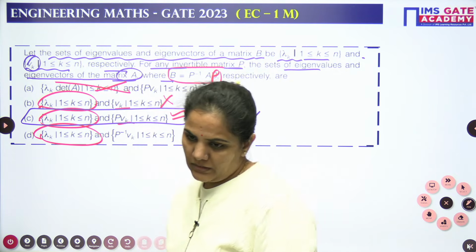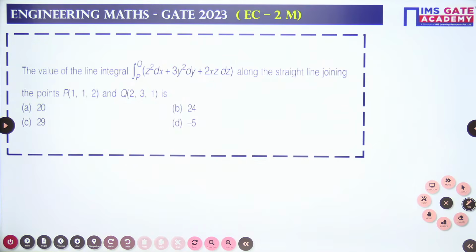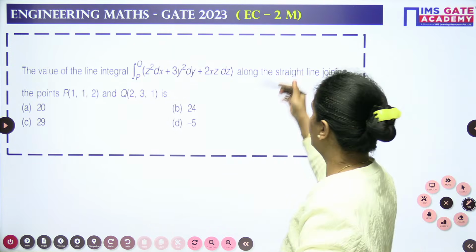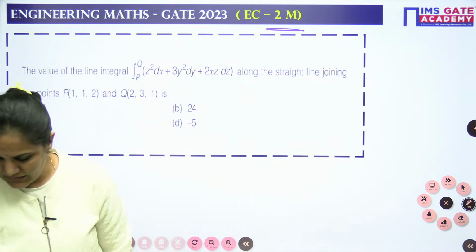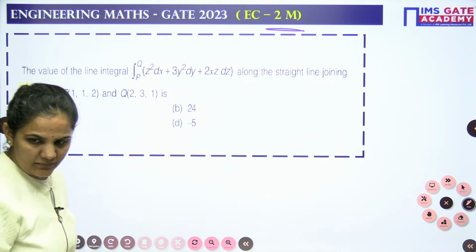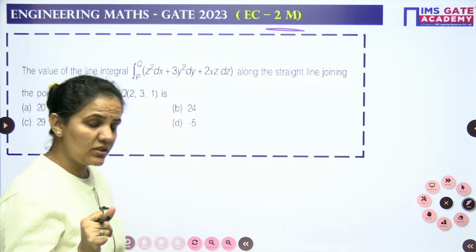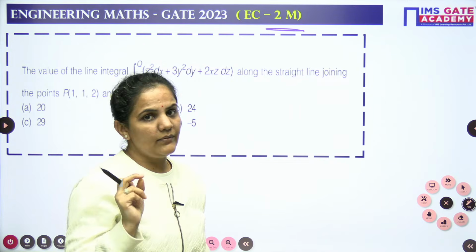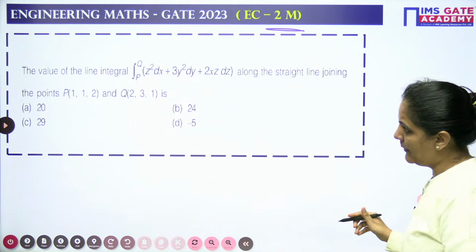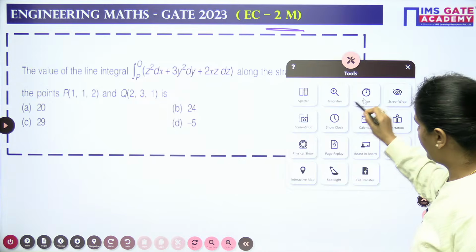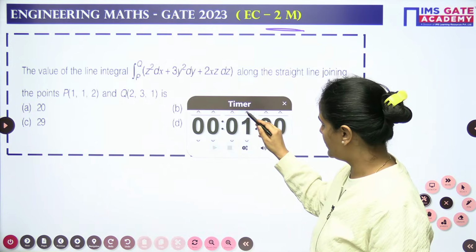I hope this is clear to everyone, how the result is C. Let's come to the next question. This is a 2-mark question. I will approach this question for you directly. This is a simple question. What is the question? This is a good question from integral calculus, and the weightage is 2 marks. You can try the question, although you need to be very careful in approaching this one. Just try, because the students will think, ma'am, you are not giving us sufficient time.